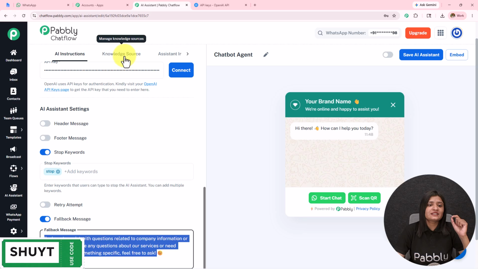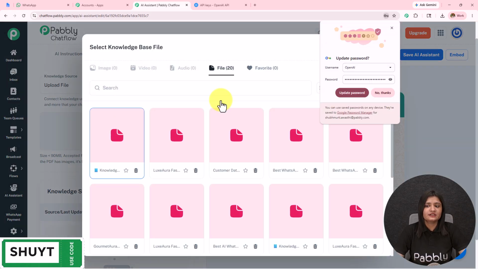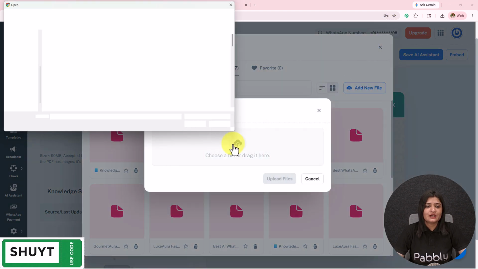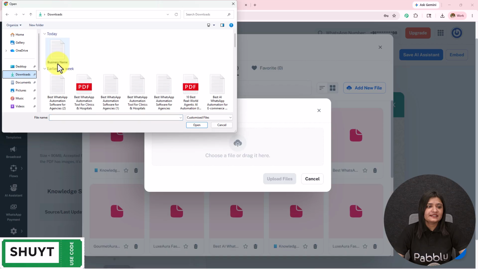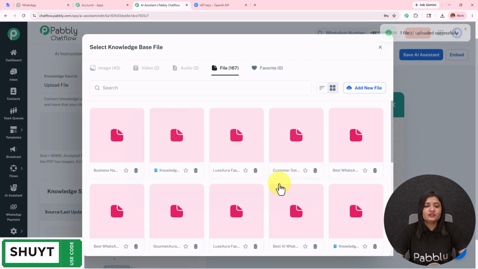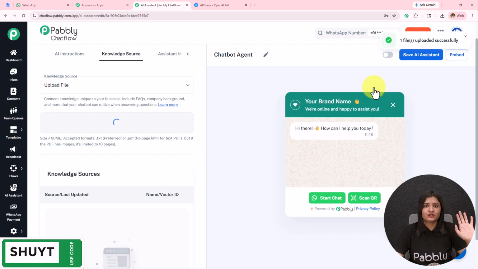Moving on to the next part, we have this knowledge source. I'm going to select it as upload file. I'm going to click on this cloud and then click on add new file. Click on this cloud again. I'm going to select the file and then click on open to upload the file. As I upload the file, I have to select the file and insert this. In this manner I have uploaded this document.